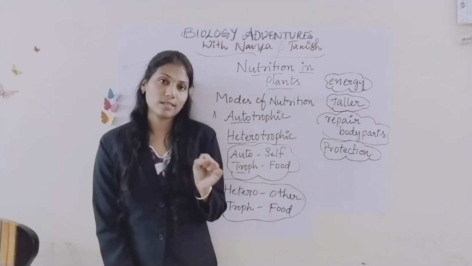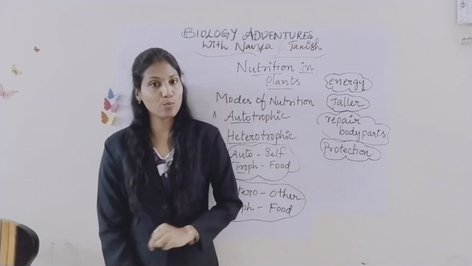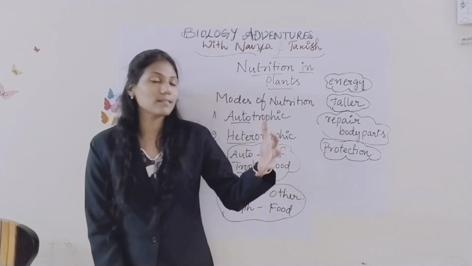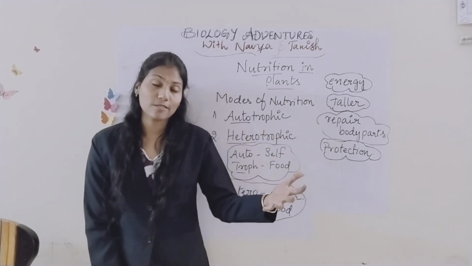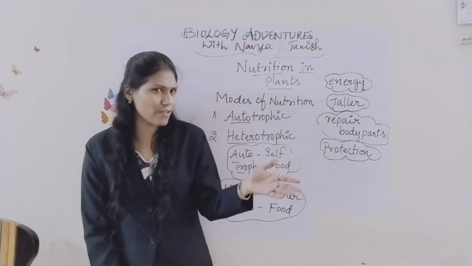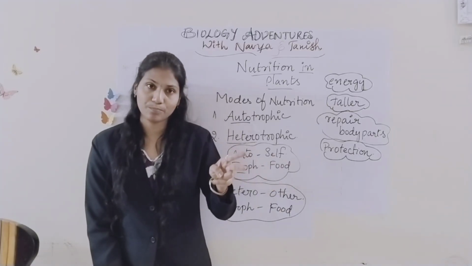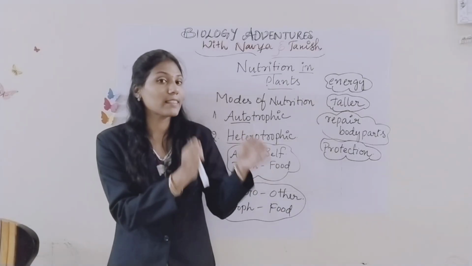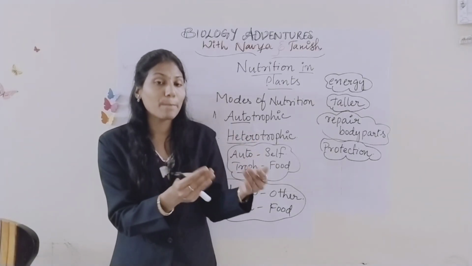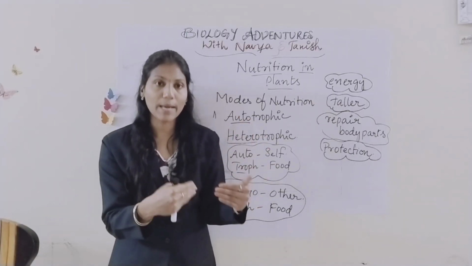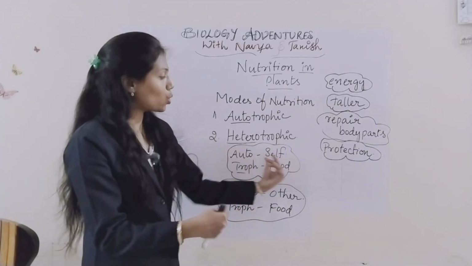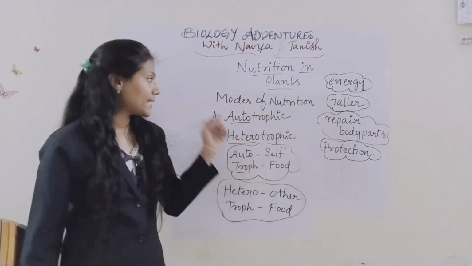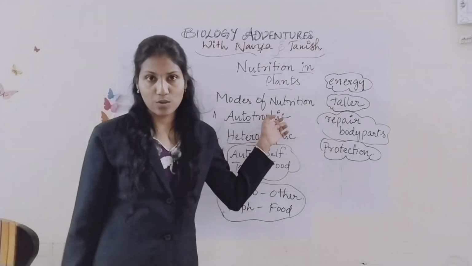And nutrition is divided into two types, which means how all living things get food, not in the same way, but in different ways. Some living organisms prepare their food by themselves, auto, by self, so that type of nutrition we call autotrophic nutrition.